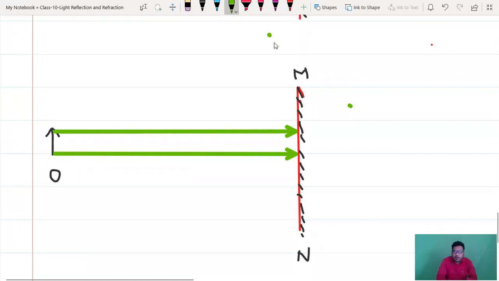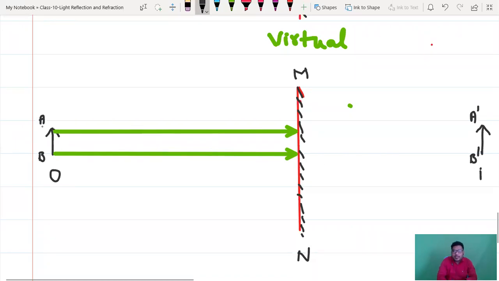Mirrors will form what type of image? A virtual image, in the sense that it will be formed behind the mirror. So you can see the image here, isn't it? Guys, if you are naming an object, for example, A, B, head part is A, tail part is B. For the image, head part A dash, tail part B dash.